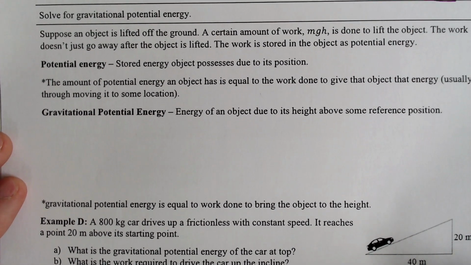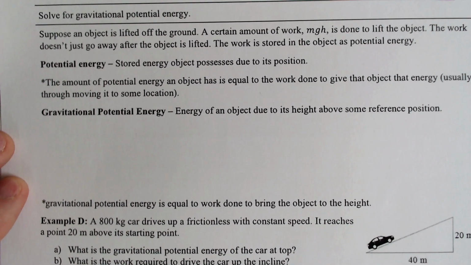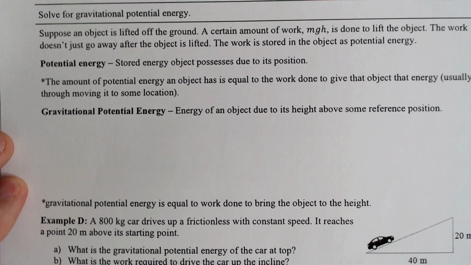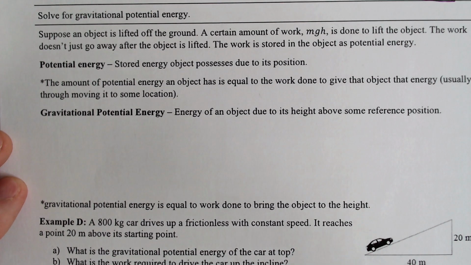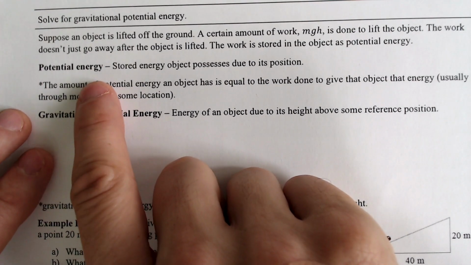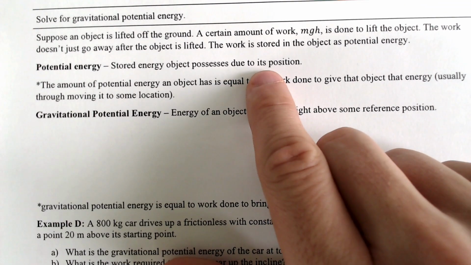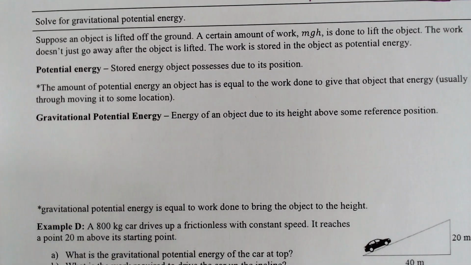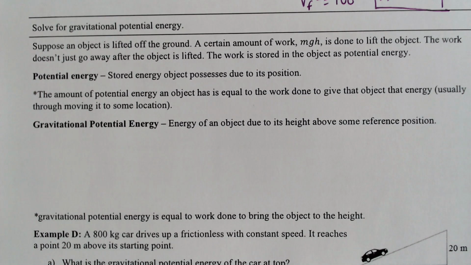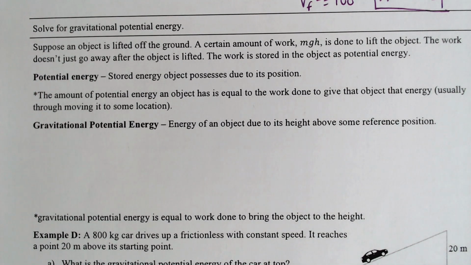Today we're going to be doing some AP Physics and we're going to be talking about gravitational potential energy in a variety of different forms, so I'm looking forward to it. Alright, so potential energy, I'm pretty sure, hopefully you've heard by now, is the stored energy possessed due to its position, and the higher up something is, the more potential energy you have. What you may not have had is the formula that is connecting it.